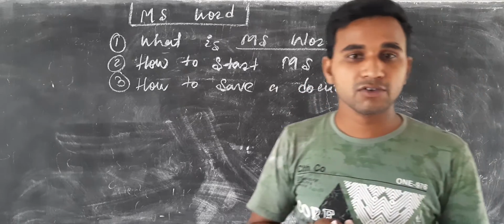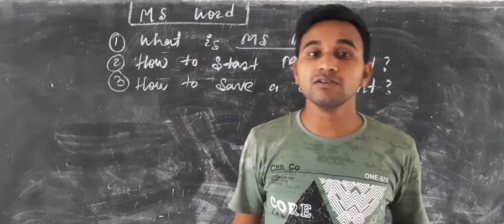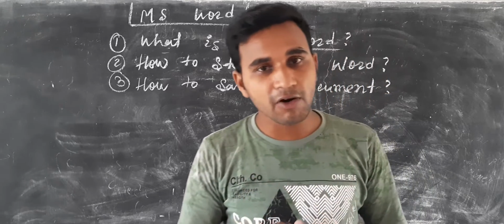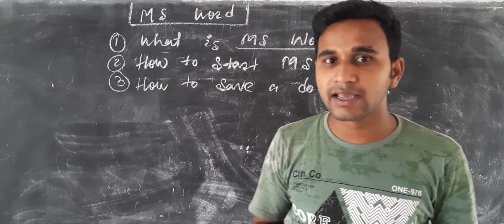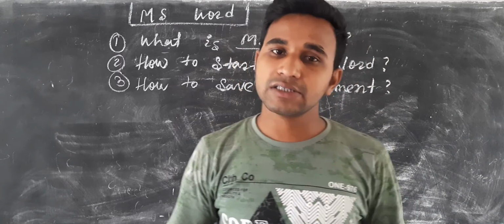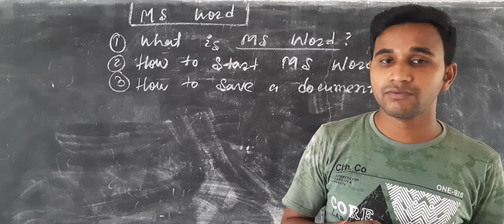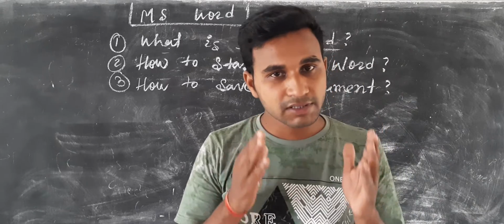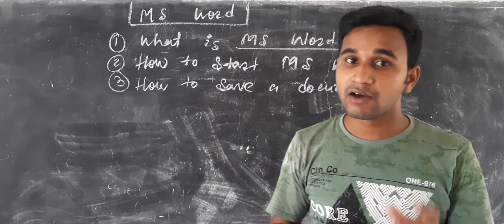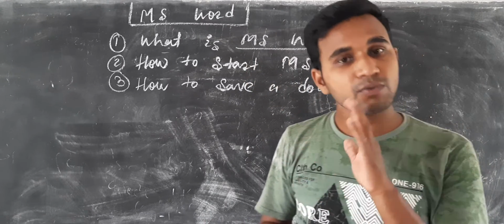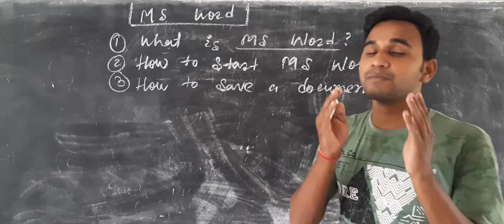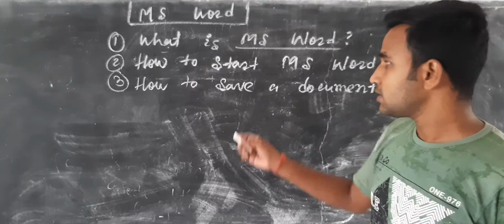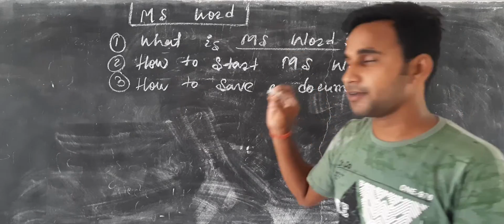Click on the Microsoft Office button, click on the save option, then type the document's name and click on save. So we can save our document in MS Word. The purpose is revision, because these are all very important.